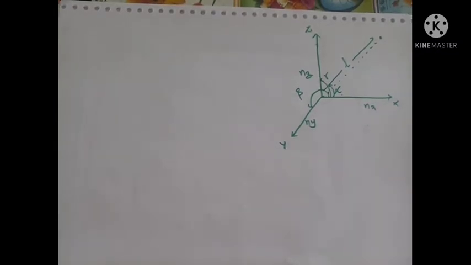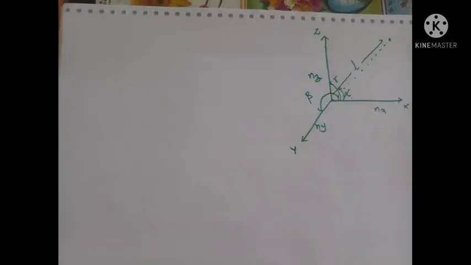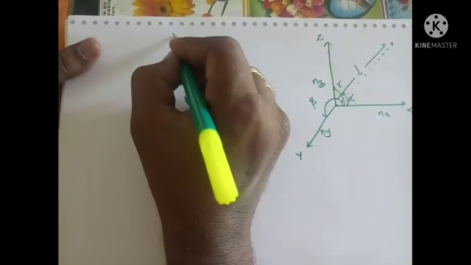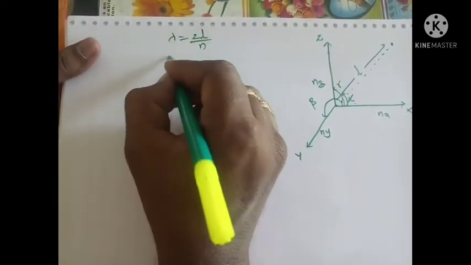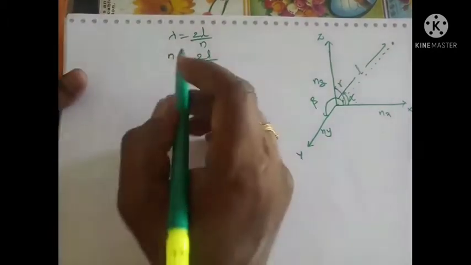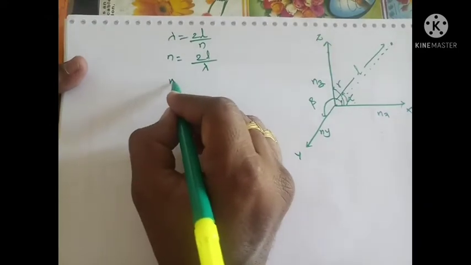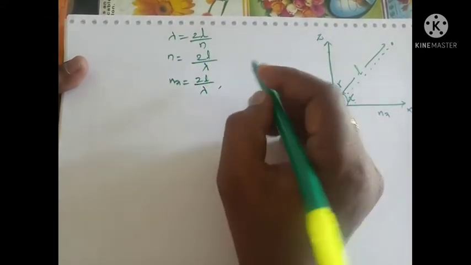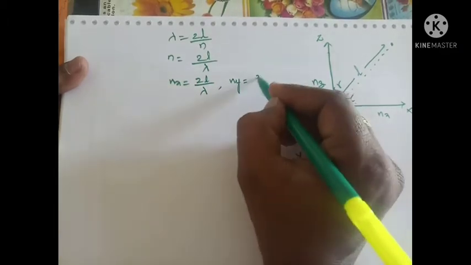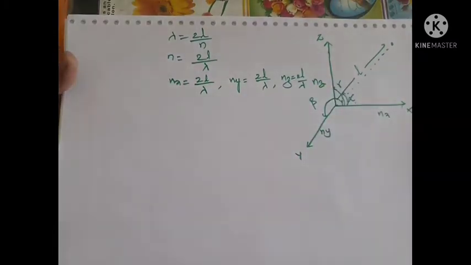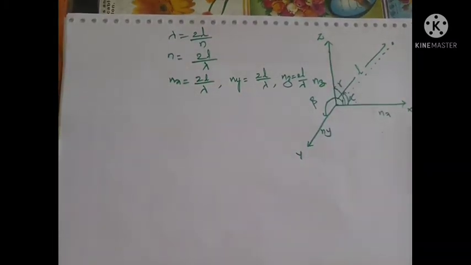Now, take the number of loops formed along the x direction. We already got that formula: lambda is equal to 2l by n, and n is equal to 2l by lambda. So along the x direction, the number of loops formed can be written as nx is equal to 2l by lambda. Similarly, ny can be written as 2l by lambda, and nz can be written as 2l by lambda. These are the number of loops along the x, y and z directions.